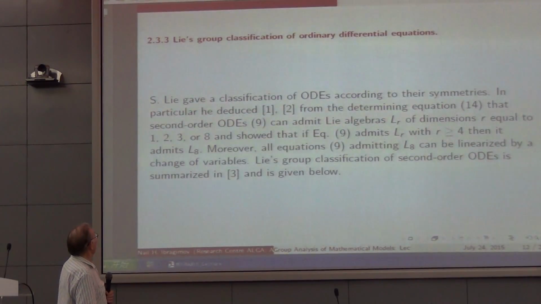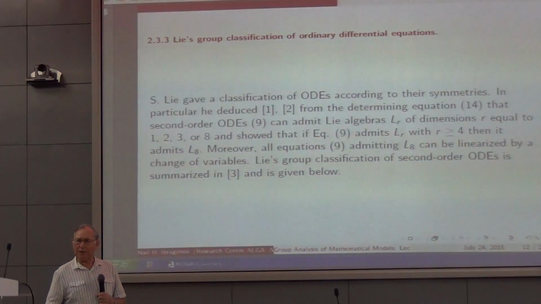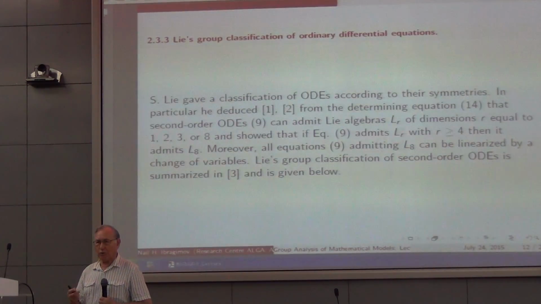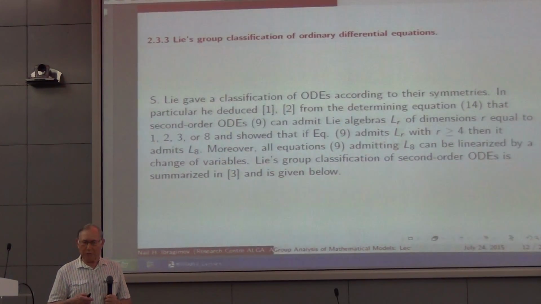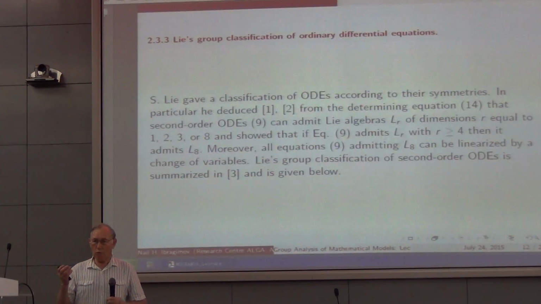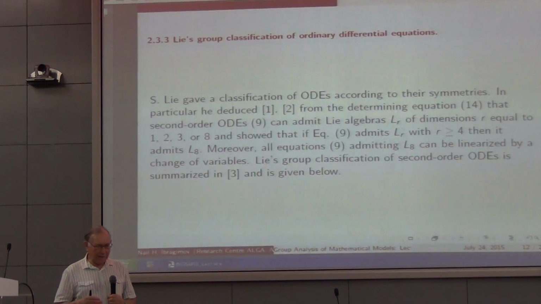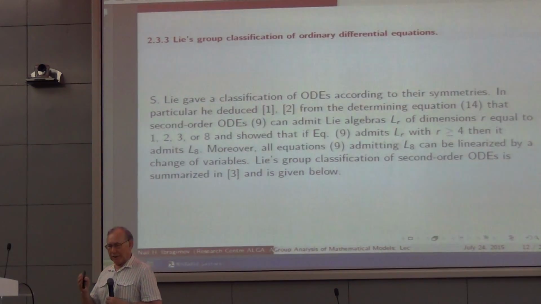And just the last thing I will tell right now is the classification of equations with respect to their symmetries. How many symmetries can a single scalar second order ordinary differential equation have? He showed that there are only the following possibilities. It can have no symmetries. Some of them don't have any symmetries, or one symmetry. Another can have one symmetry only, not even one generator X.